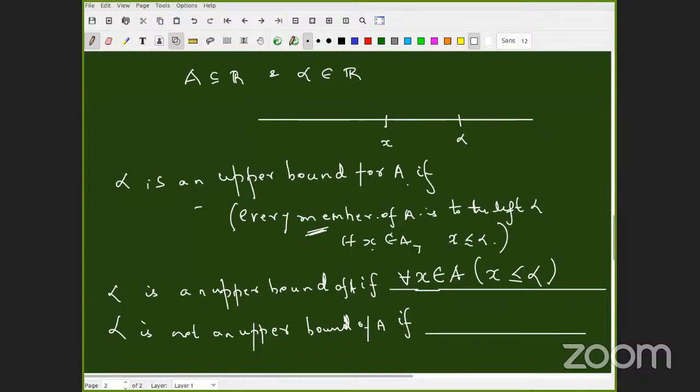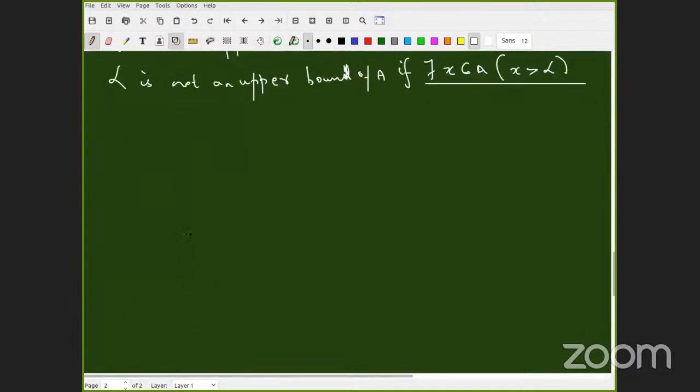Malati. X belongs to A. X is greater than alpha. Very good. This is the meaning of saying alpha is not the upper bound of A. Okay, right. Now again, let's do this.